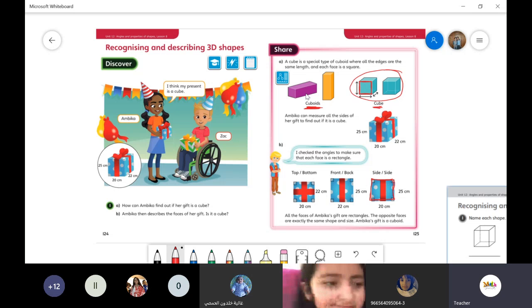But inside the cuboid, are they only squares or what? Squares and rectangles. Excellent. I can find rectangles and squares. I'm talking here about the faces. There are six. Yes, teacher.